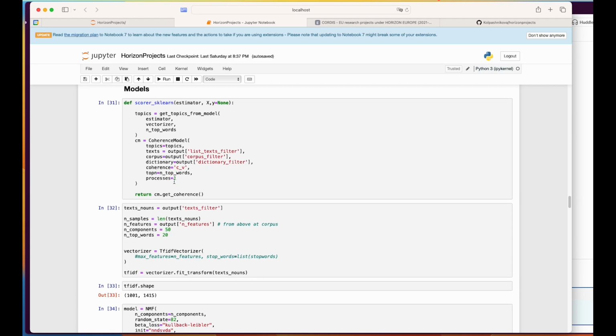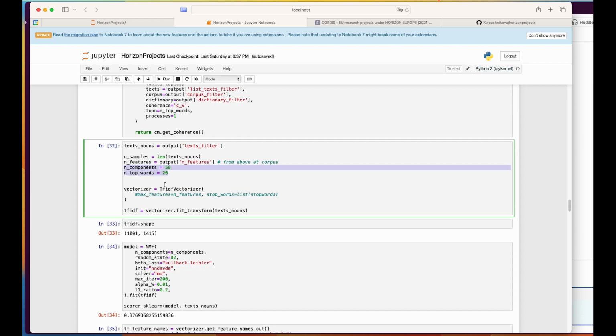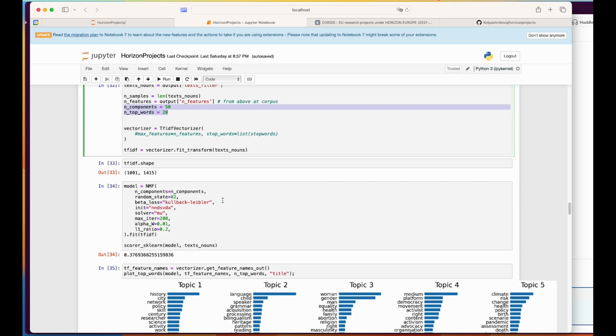In the next cell, the part that is important is the number of components, which means how many topics you want. And I set it to 50. You can set it to as many as you want. And the number of top words, which I set to 20. And then I just ran a non-negative matrix factorization model.